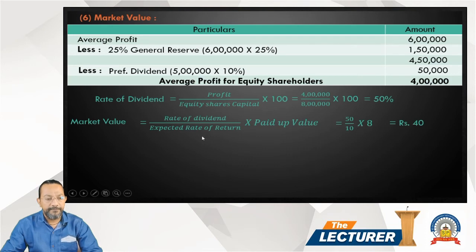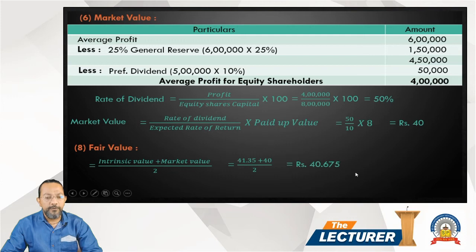it comes to 40. So the fair value is intrinsic value plus market value divided by 2. Intrinsic value 41.35 and the market value is 40 as we calculated, divided by 2. So it comes to 40.675. This is our question number 5 based on fair value and market value.